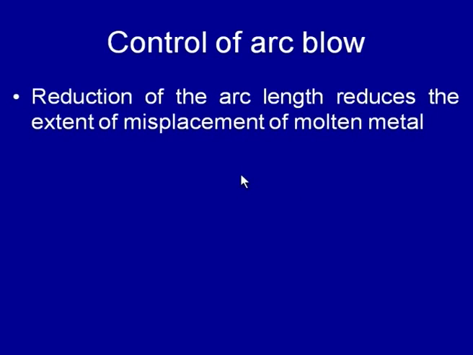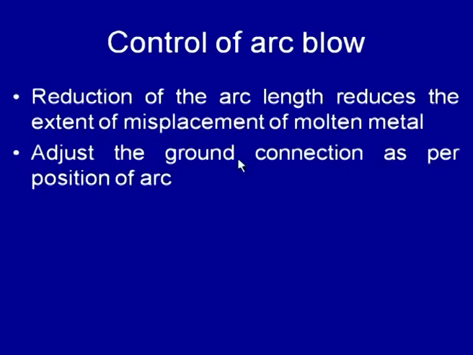To control it, various approaches are used for controlling the welding arc blow and reducing its adverse effects. So, the first aspect is the reduction in arc length. If the arc length is reduced, the extent by which molten metal will be falling here and there will be reduced. So, the extent of the misplacement of the molten metal will be reduced. One of the simplest approaches is to reduce the arc length, so that the misplacement of the molten metal during arc welding can be reduced, and so its adverse effect can be reduced.